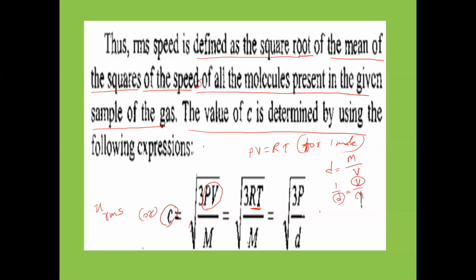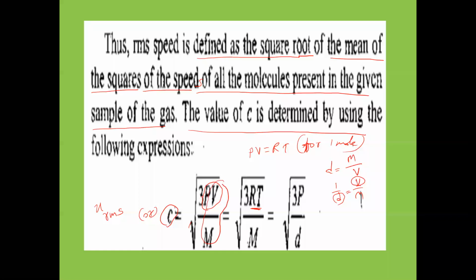Directly related. So in this case you see V by M. M by V is D, but V by M is 1 by D. So in place of V by M, we can write 1 by D.